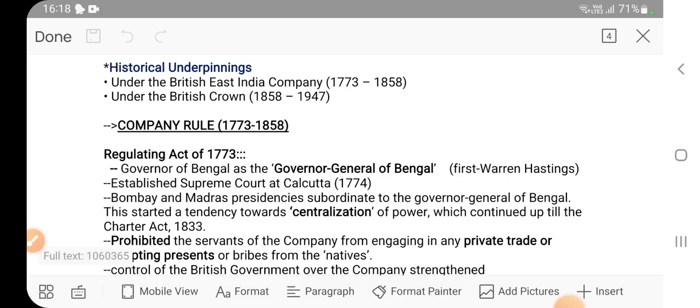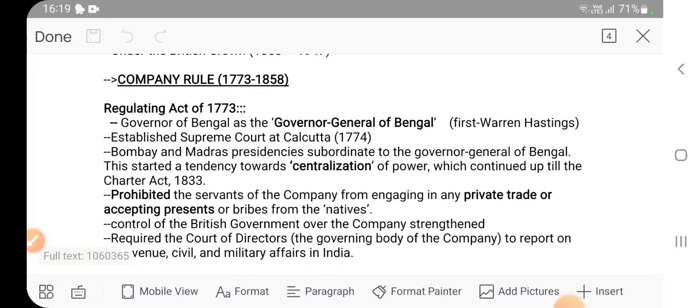Now this is a portion of your modern Indian history. The same thing you will study in your modern Indian history also, but we are studying it in our political science. So we will study only those topics which are related to our polity. We are not discussing other things which are mentioned in your modern Indian history. Okay, so we are starting with company rule.